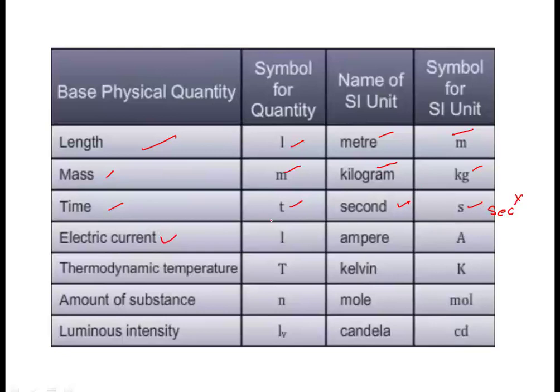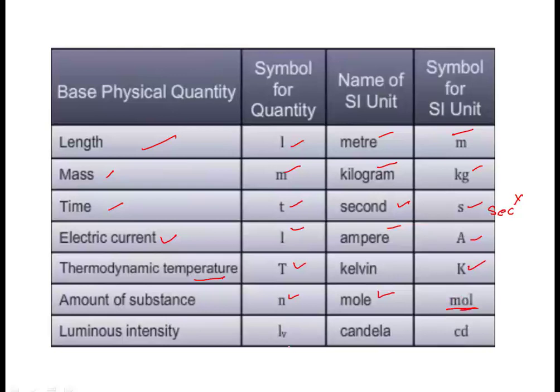Then electric current is represented by I. Its unit is ampere and represented by capital A. Then in the same manner, physical quantity is thermodynamic temperature. Symbol will be capital T and unit will be Kelvin, K. Then amount of substance, small n, unit is mole and it is represented by mol.